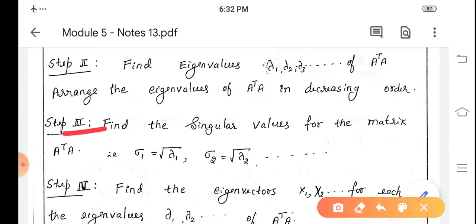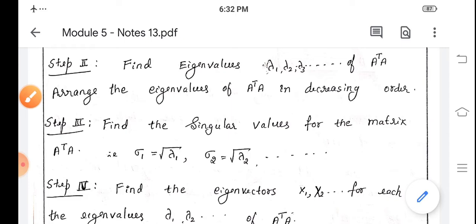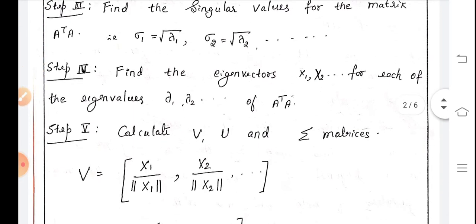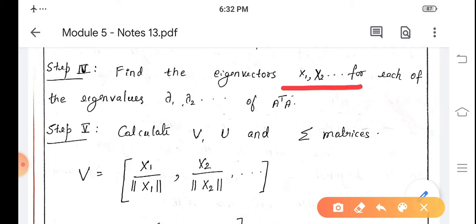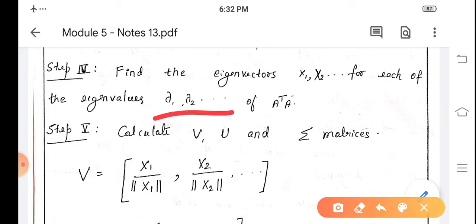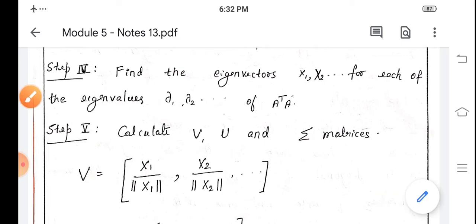Step number 3, find the singular values for the matrix A transpose A. We can write the singular values sigma 1 as root of lambda 1 and sigma 2 equal to root of lambda 2 and so on. In the next step, step number 4, find the eigenvectors x1, x2 for each of the eigenvalues lambda 1, lambda 2 of A transpose A.